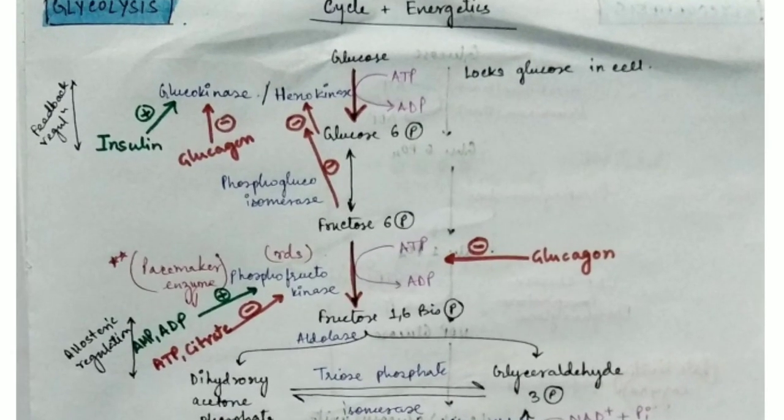Now coming to the regulation part. In the regulation part you can see that yes, it is very clear and it is self-explanatory. Insulin is stimulating glucokinase, glucagon is inhibiting. The products, that is glucose 6-phosphate, fructose 6-phosphate, these are inhibiting hexokinase. Again, in case of phosphofructokinase, AMP, ADP, these are stimulating phosphofructokinase, whereas ATP, citrate and glucagon, they are inhibiting.